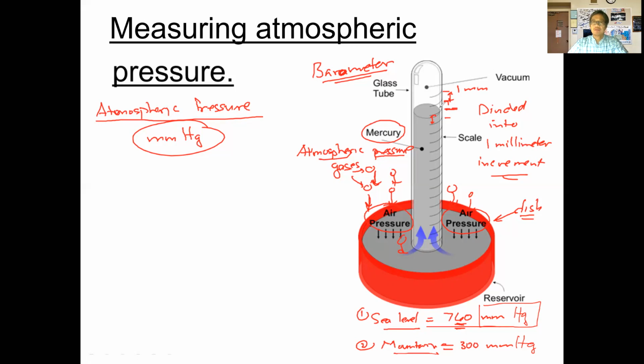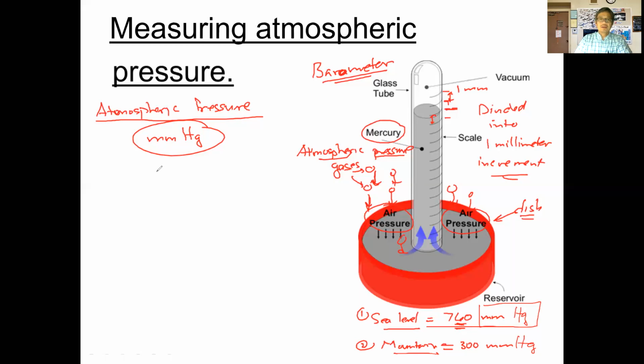But anyway, we've divided up this test tube here in units of millimeters. As the column of mercury moves up or down, we can measure how high this column is and use that to determine the atmospheric pressure. Okay? And so the atmospheric pressure can be measured in units of millimeters of mercury, and this unit comes directly from the use of a mercury barometer. That's the origin of this unit of millimeters of mercury.